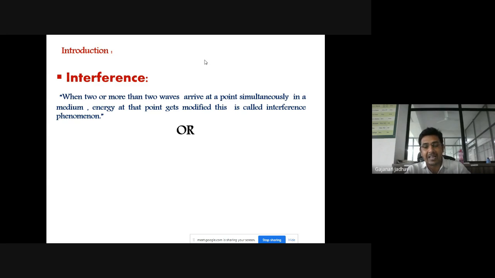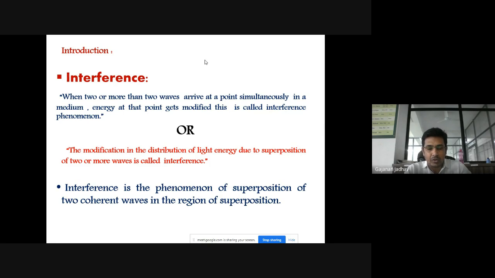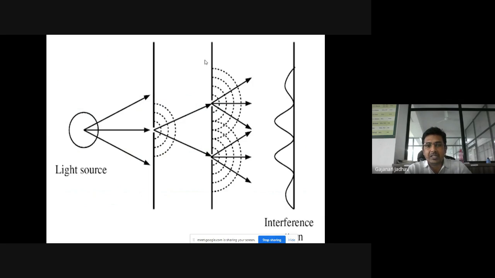Or in another way, you can define it as the modification in the distribution of light energy. When two or more light waves superpose each other, when they overlap each other, there will be a modification in the intensity and distribution of light. That modification in the distribution of light energy due to superposition of two or more waves is what we call interference. So interference is the phenomenon of superposition of two coherent waves in the region of superposition.